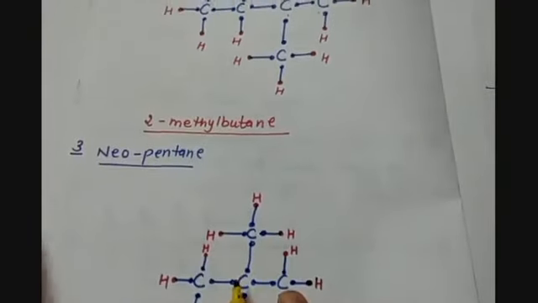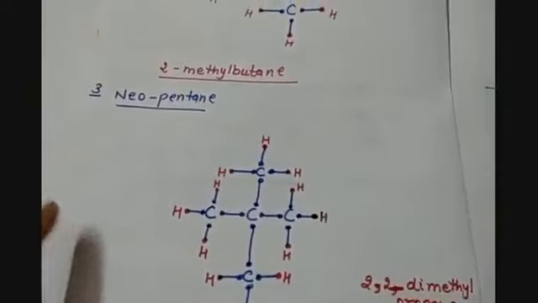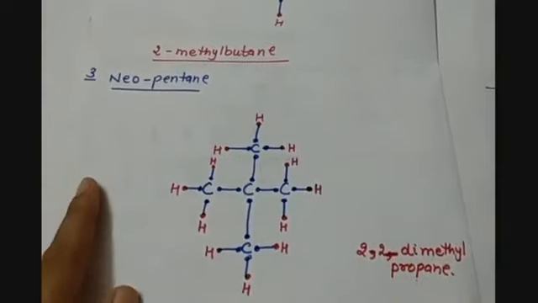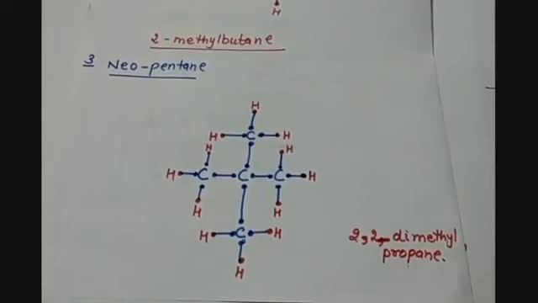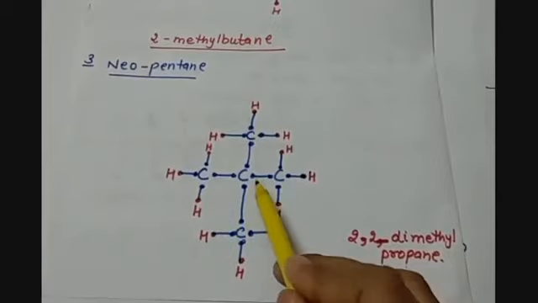The third type of isomer is that if we arrange carbon atoms such that we have 3 carbon atoms which are forming a straight chain, and at the second position or mid carbon atom we are attaching 2 methyl groups. So 1, 2, 3. This is the second carbon.